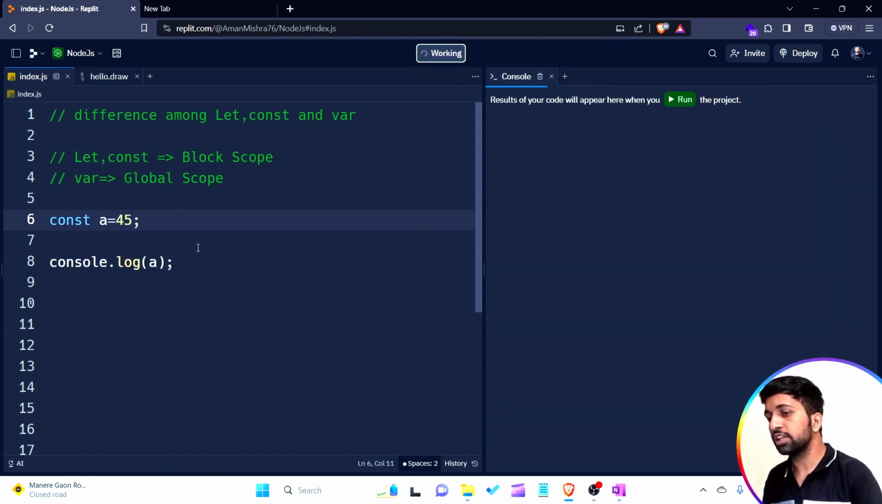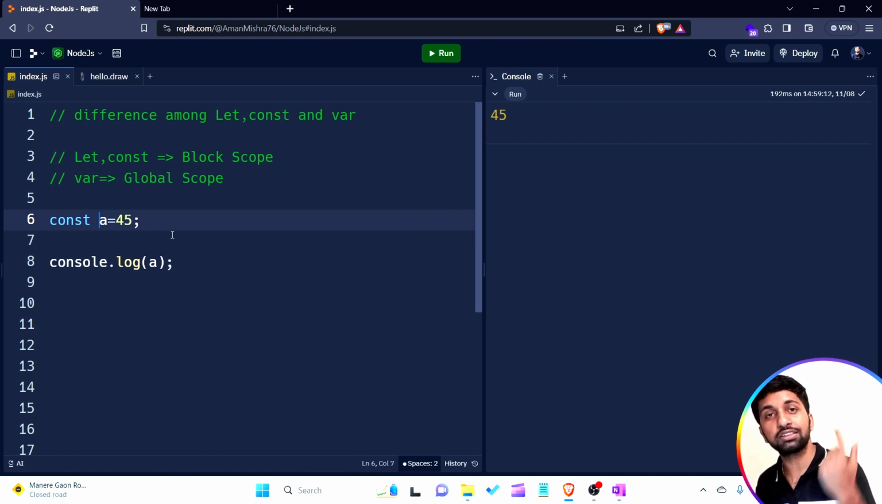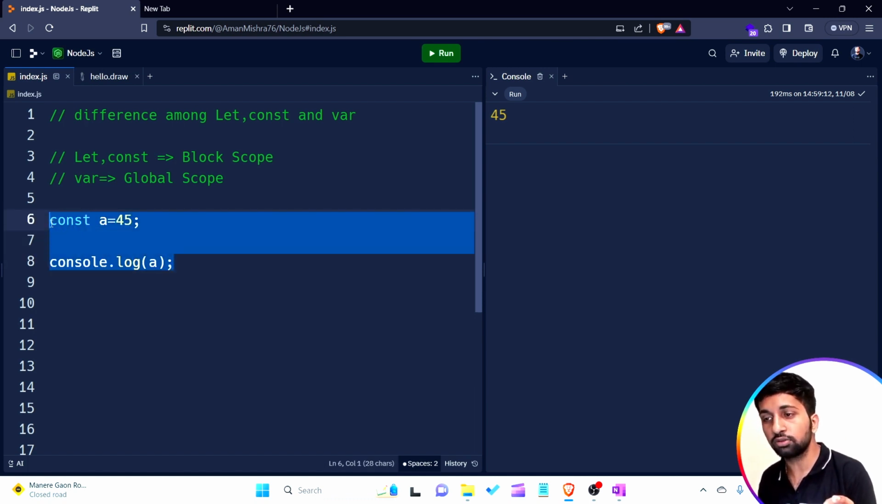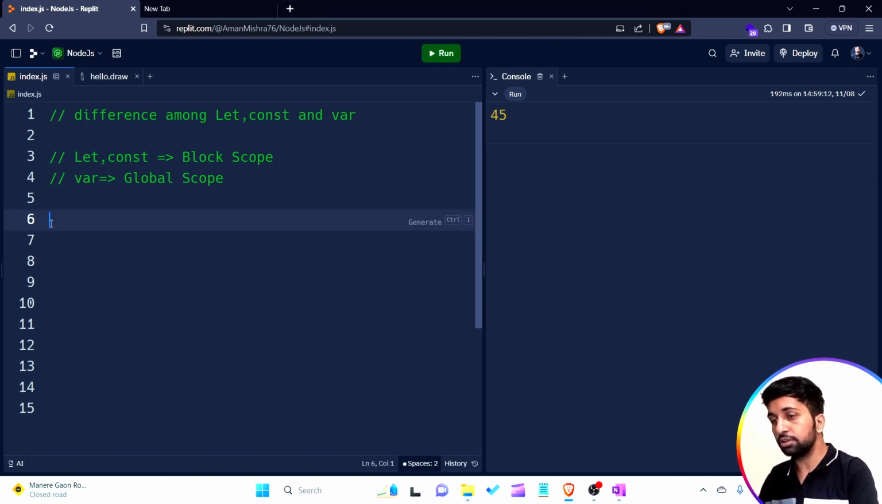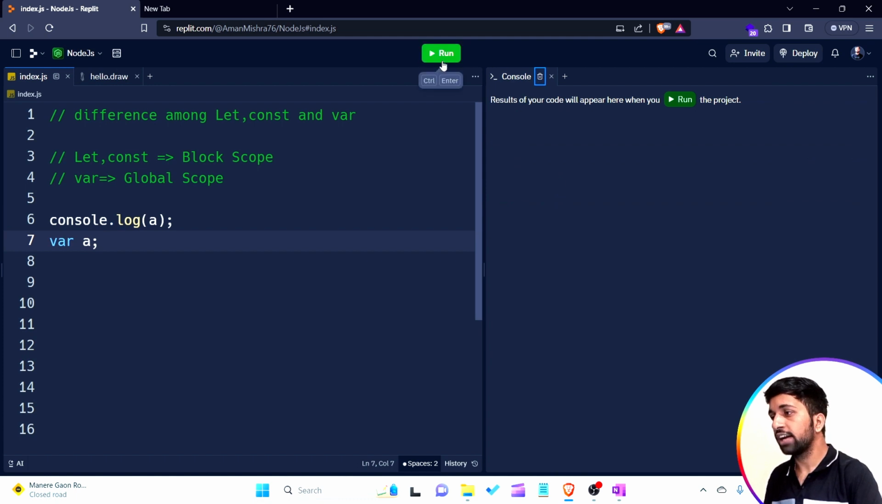The point is, if I'm creating a variable by using the const keyword, during declaration we have to initialize that variable. But what happens if I simply want to console.log the value a, which is not declared? I'm simply creating a var a here. Let's run the program. That is undefined, meaning I want to print a variable a which has no value, so it is undefined.